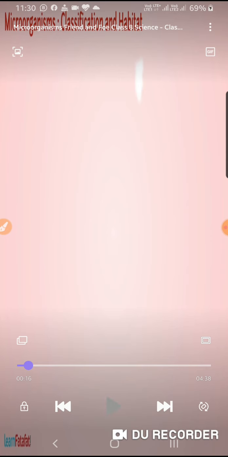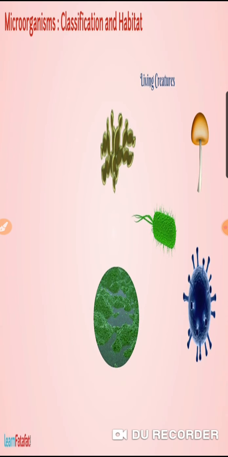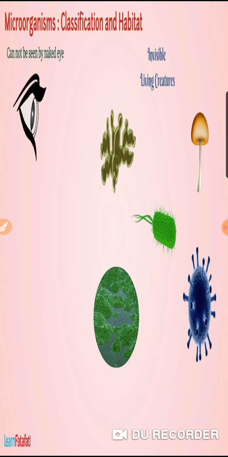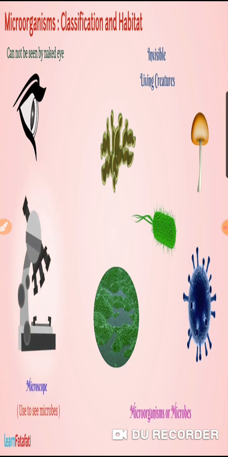That includes the microorganisms, their classification and habitat. Microorganisms, you all know, are living creatures that are found on the earth. They cannot be seen by naked eyes. They are called microorganisms or microbes. They can only be seen with the help of a microscope.